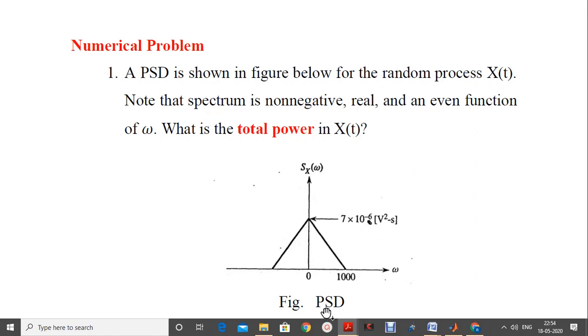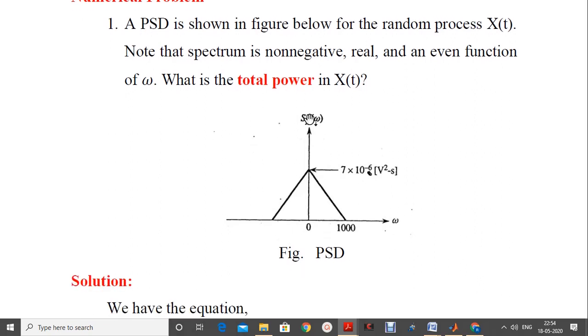The question is, what is the total power in x of t based on the geometrical form it has taken. This graph is showing the value of the PSD Sx of omega as omega increases from minus to plus. The peak value of Sx of omega is 7 into 10 power minus 6 volt square.